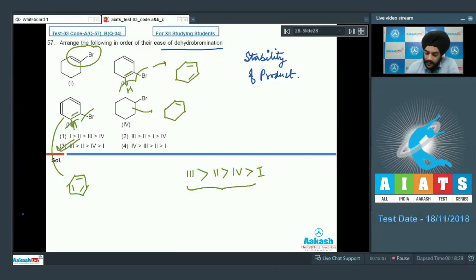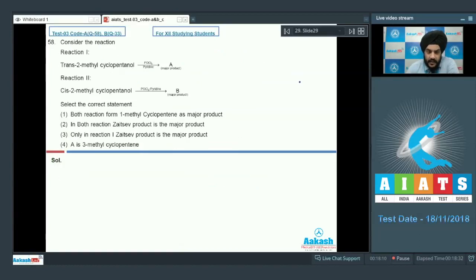Let us look at the next question, question number 58. We have trans-2-methylcyclopentanol, which is allowed to react with POCl3 and pyridine. We have the second reaction in which cis-2-methylcyclopentanol is allowed to react with POCl3 and pyridine. And the examiner is interested in knowing about the product, whether it is the Zaitsev product or the Hofmann product, and the name of the major product formed.